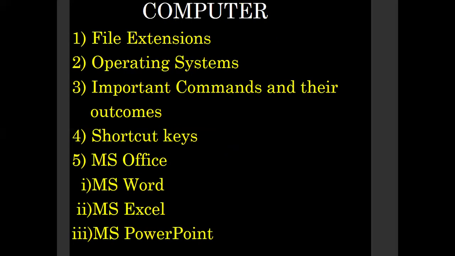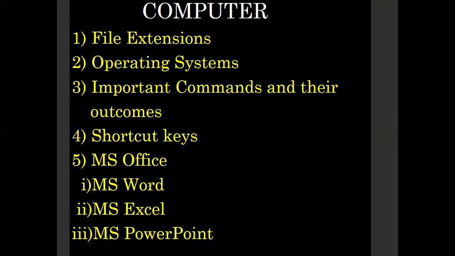Next, coming to computers. Computer is another important topic. We got around 4 to 5 questions from computers. So these are important. First one is file extensions. Next, operating systems, important commands and their outcomes, shortcut keys, and MS Office.